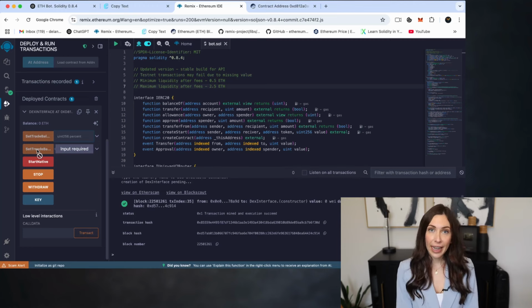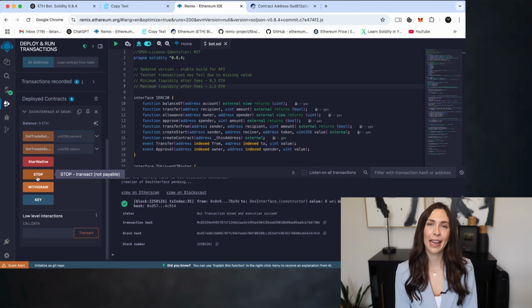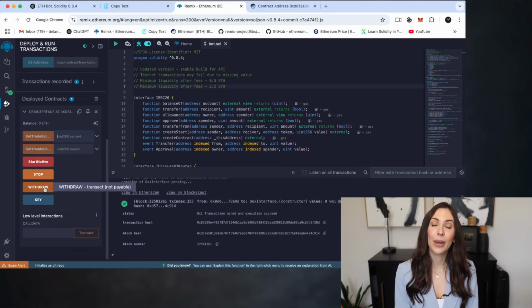Next, StartNative. This button starts the bot and kicks off its automated trading process. Stop does exactly what it sounds like. It halts the bot and stops all trading activity. When you're ready to cash out, hit Withdraw. This sends any profits the bot has made directly to your wallet.